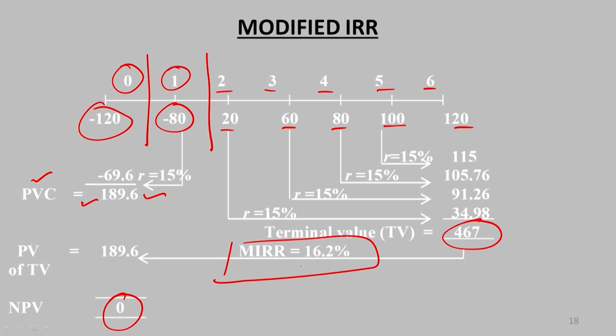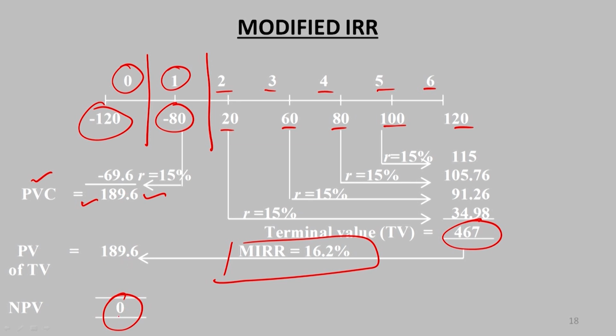Then we calculated the present value of the terminal value. If you calculate it at 16.2%, it will become equal to 189.6, which is the present value of the cost.